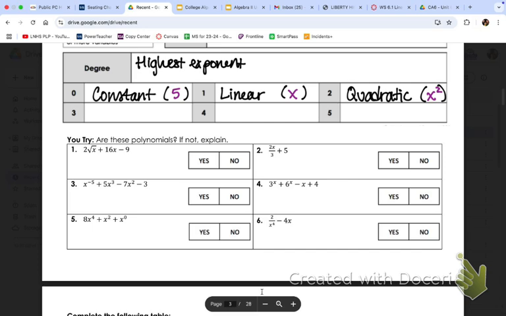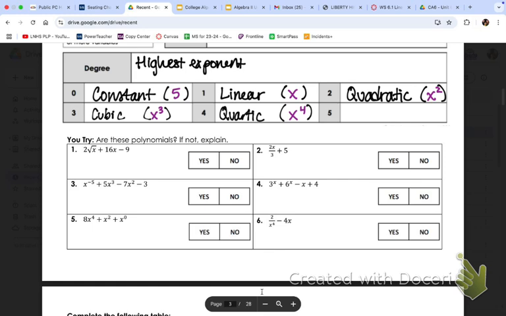Any guesses? Do you remember what it's called when it's to the third power? Cubic. Nice. Cubic. X to the third, so it's cubed. Okay, and there are 4 quarters in a dollar, so when it's degree of 4, it is called quartic. So that would be something that's x to the 4th.